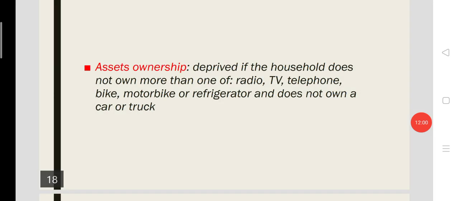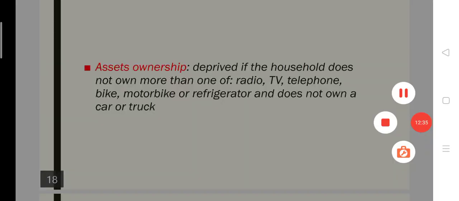So to speak, a family with ownership of more than one asset in the list is not considered as deprived. The family is above the poverty status as per the multi-dimensional poverty index, and a family with ownership of a car or a truck, four wheeler or six wheeler truck, will be considered as living above the poverty line as per the multidimensional poverty index with the weightage of 1 by 18.